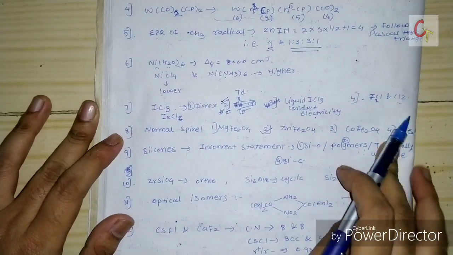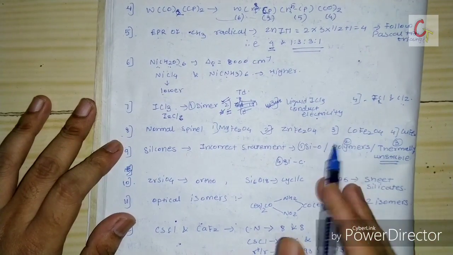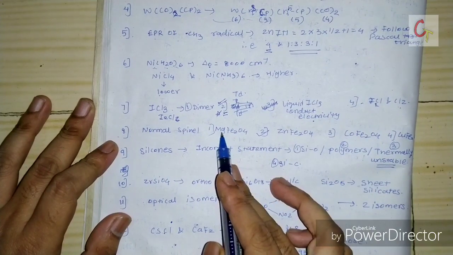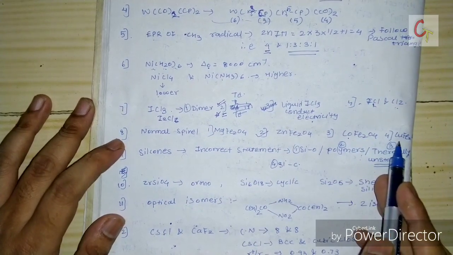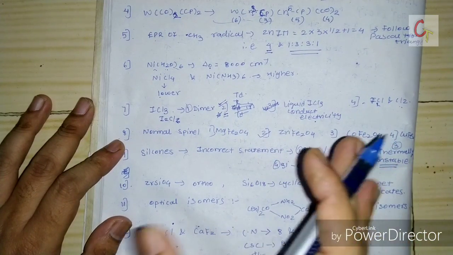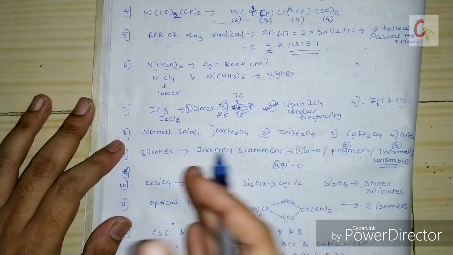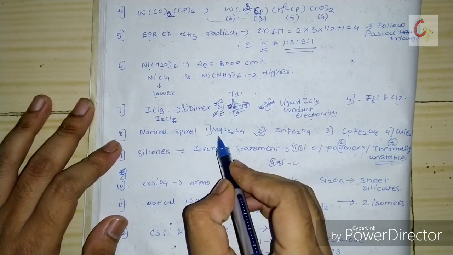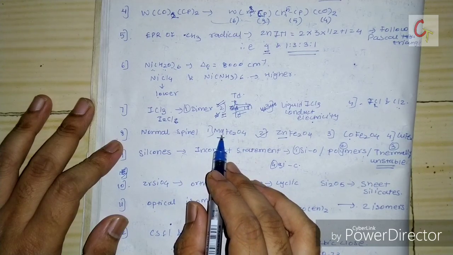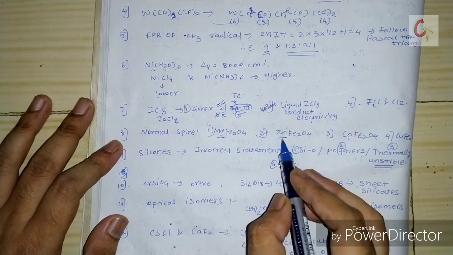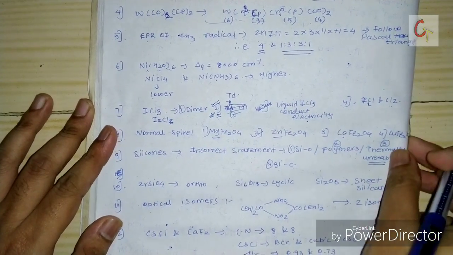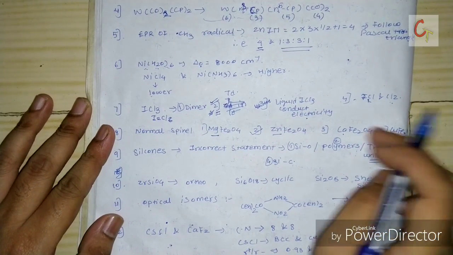This was another spinel question. They did not ask which will be the inverse spinel. They directly gave 4 options: MgFe, ZnFe, CoFe, and CuFe. Generally with Fe3+ there will be a normal spinel. But here two options have 0 CFSE for the divalent cation. Mg has 0 CFSE, zinc also 0 CFSE, while cobalt and copper can change, so those will be inverse and inverse.